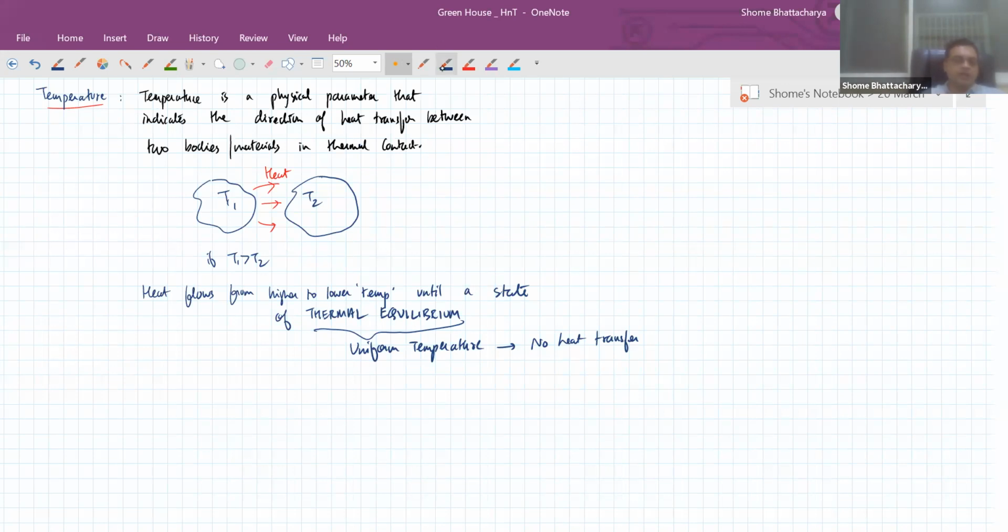Okay? But at a more formal level or at a more conceptual level, temperature is something more interesting. And it is nothing but a measure of the average kinetic energy of molecules. So temperature, the thermodynamic definition of temperature, or the definition of temperature according to thermodynamics.